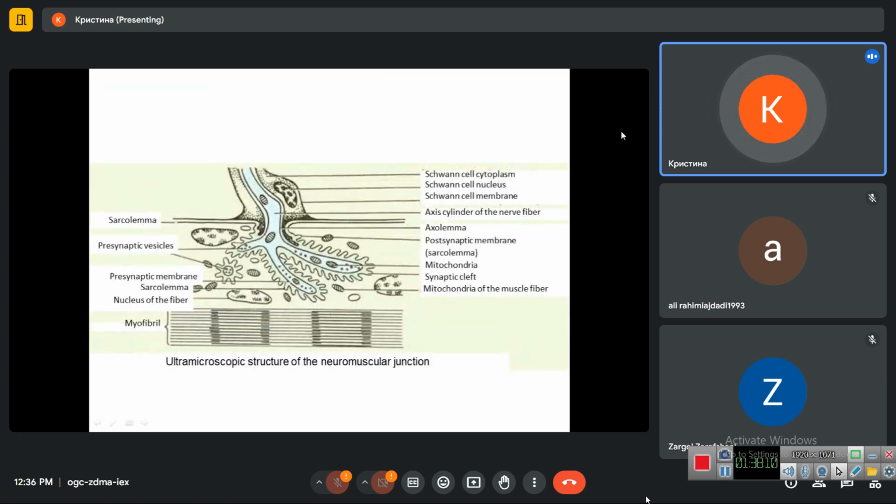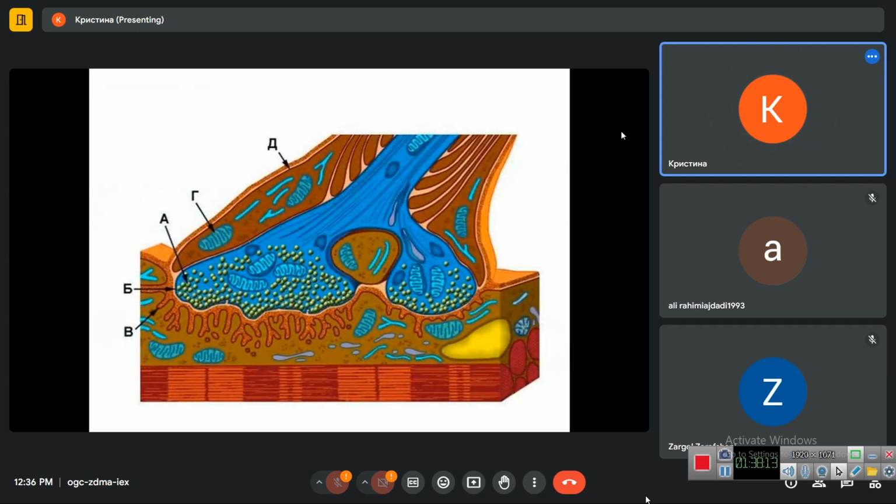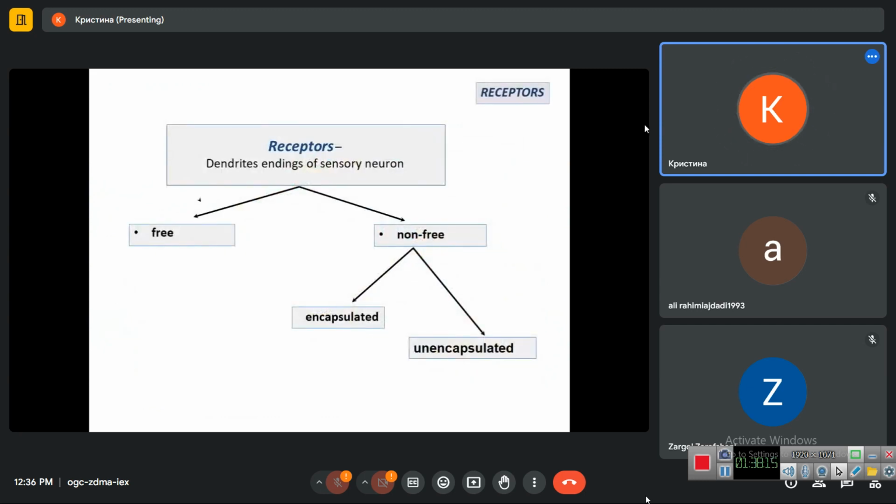The same as here in this picture, and this also the same. Receptors are the dendrite endings of sensory neurons. They are free or non-free according to the presence of glial cells. If there are no glial cells surrounding the end of dendrite of the sensory neuron, this receptor will be called free. If the end of dendrite is surrounded with glial cell, it is called non-free.